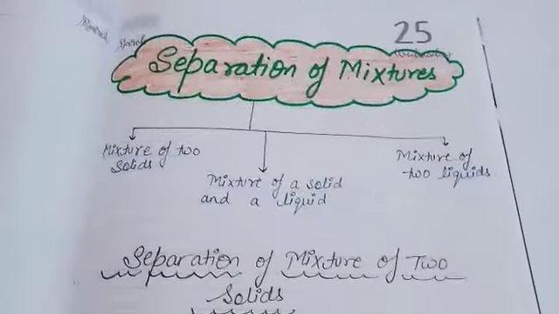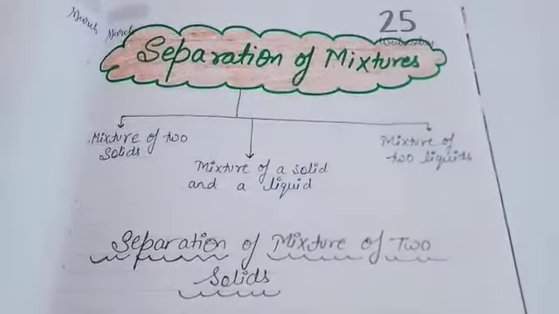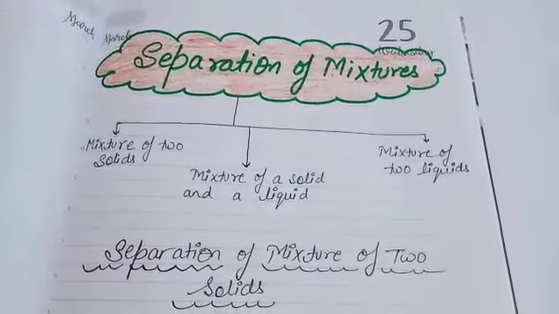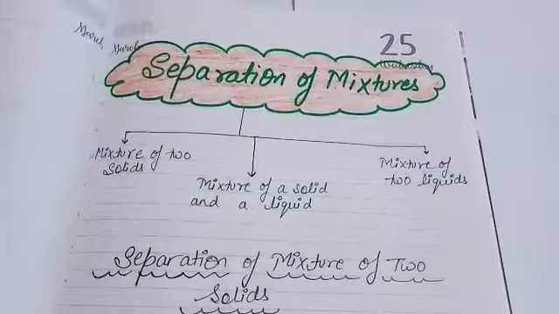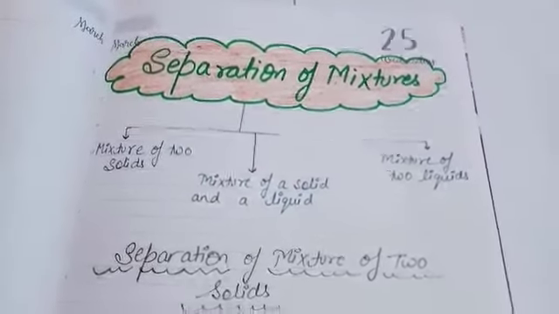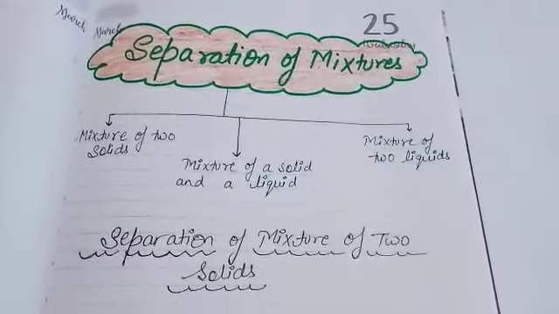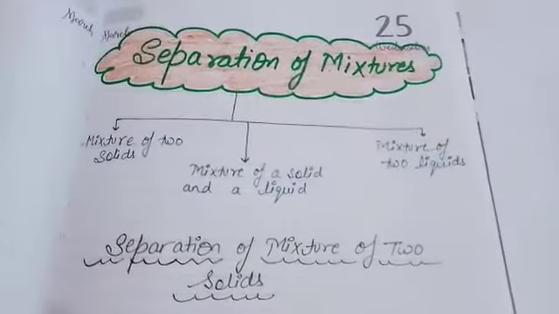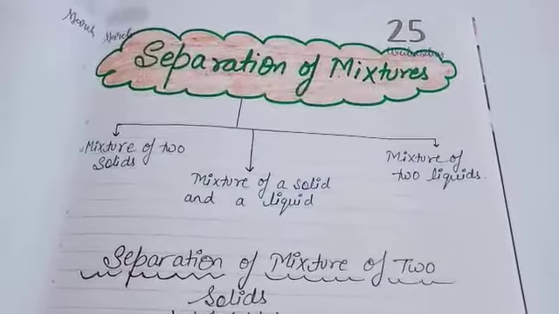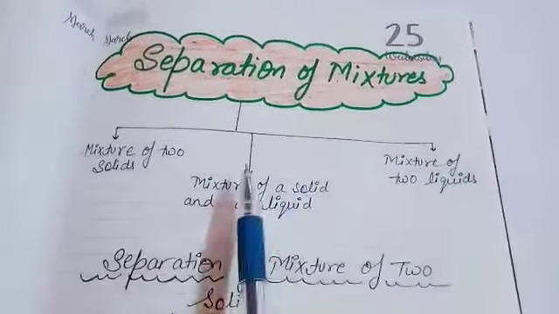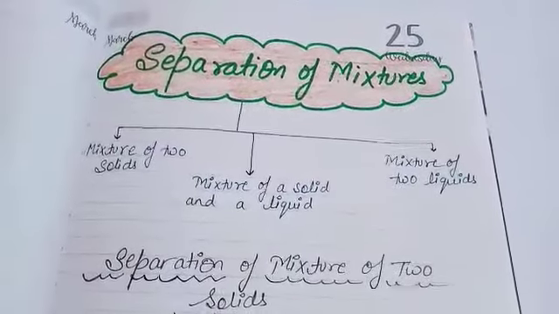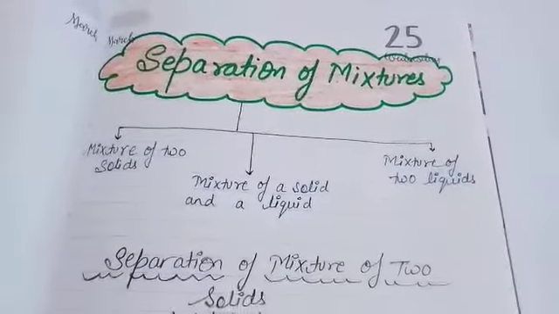Now, for separation of mixtures, generally it depends on the nature of its constituents. Whatever the nature of its constituents, the separation technique depends on that. First of all, separation of mixtures is broadly categorized into three types. First, a mixture of two solids. Maybe two solids are present, only solids.